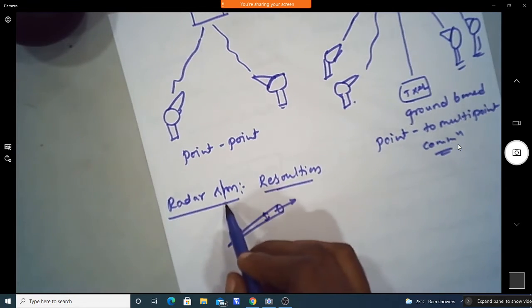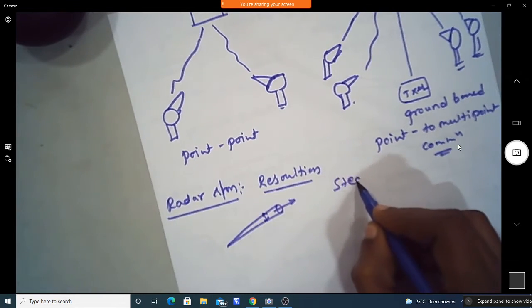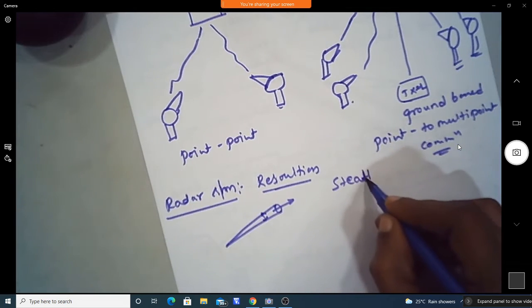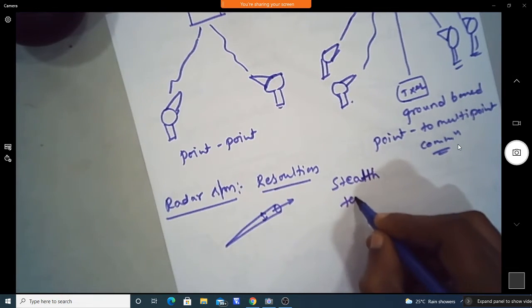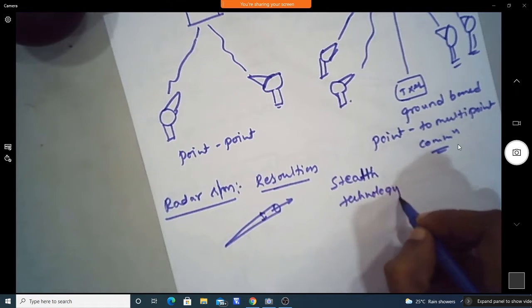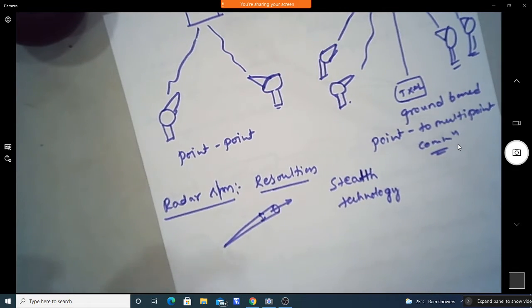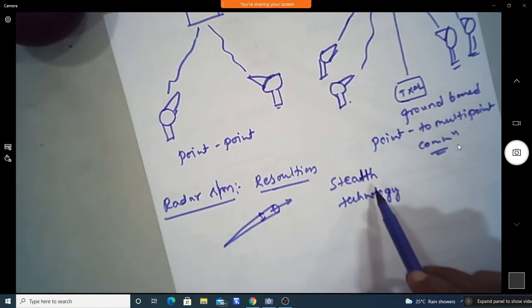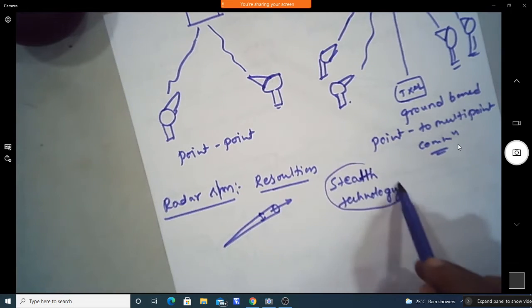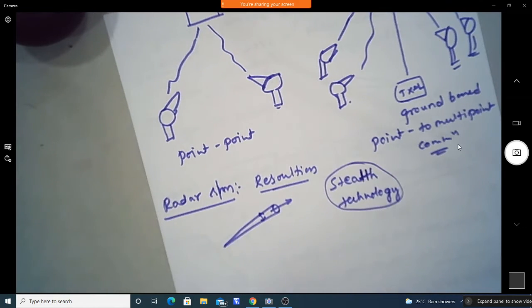And also in the radar system, as I said, another important application is stealth technology. Okay, where we need to find out the missiles that are directed. If the missile is directed towards the radar system, then we need to use the antenna array system to find out where actually the target is. Then we have to destroy that. So in that stealth application, this microwave frequency is very much useful.